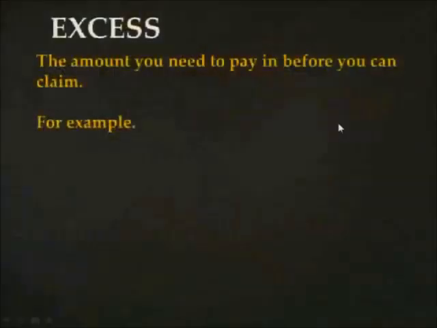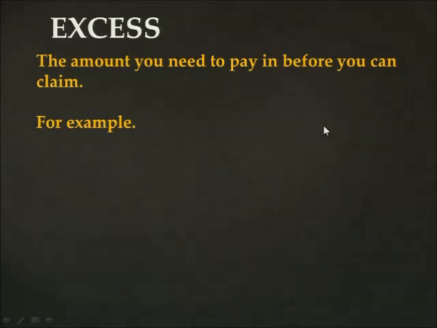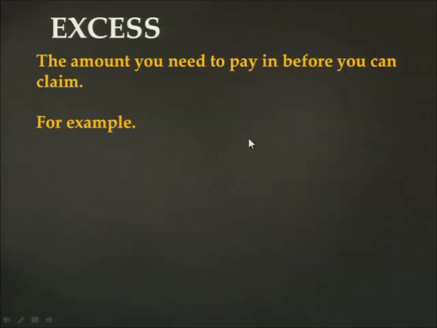So then we look into another terminology that is used in business studies, which is also of importance for you to understand, because when you understand the terminologies that are used, then you will be able to break down the question and understand exactly what is required, especially when you've got all these small terms that are applicable in insurance. Then we've got excess also.